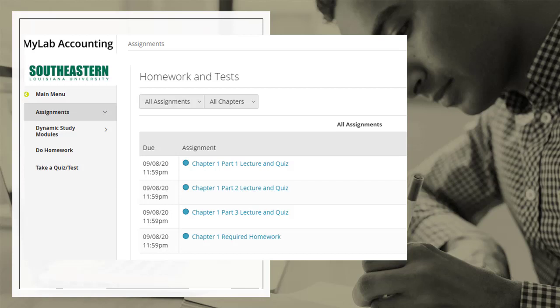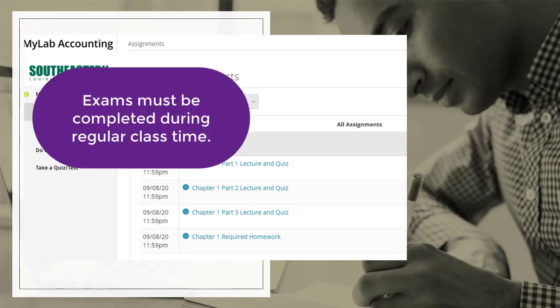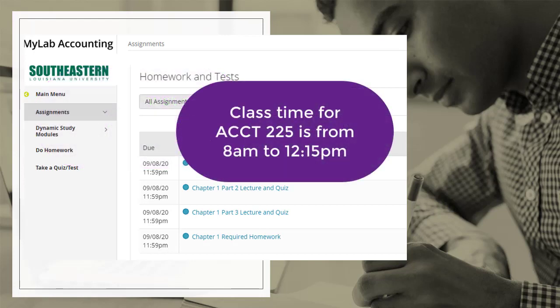For the exams, the exams will be provided for you through My Accounting Lab. The dates are provided on the syllabus. We'll look at that in a second. But it's important that you know that we must take the exams at the same time as we would have normally scheduled class. So even though the exams are online, you will still be taking them at the class time. And I guess the only other thing to say is that there's only one attempt for the exams, of course.